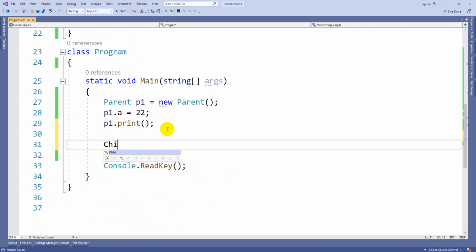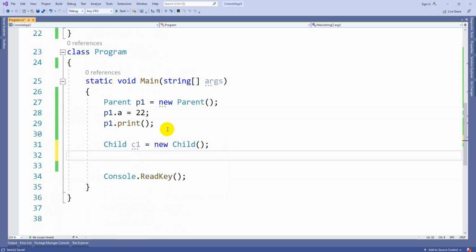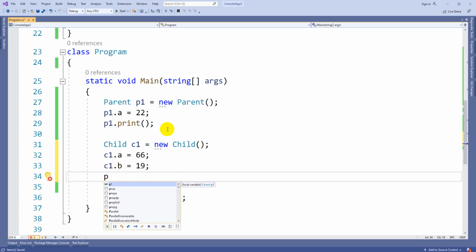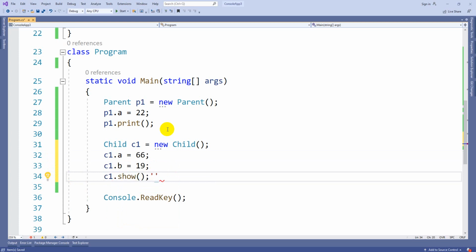Like the same, Child c1 is equal to new Child; c1.a is equal to some 66, c1.b is equal to some 19, and I can call the show method also, and the print method also I am able to call.